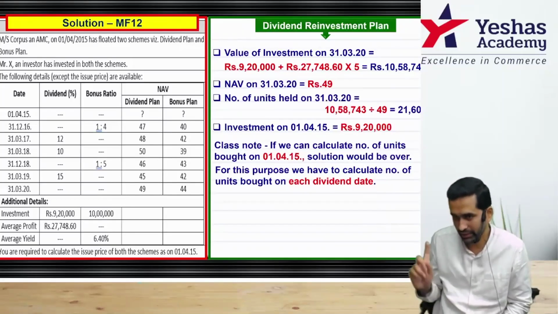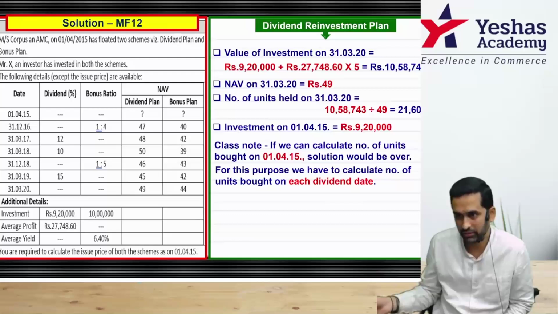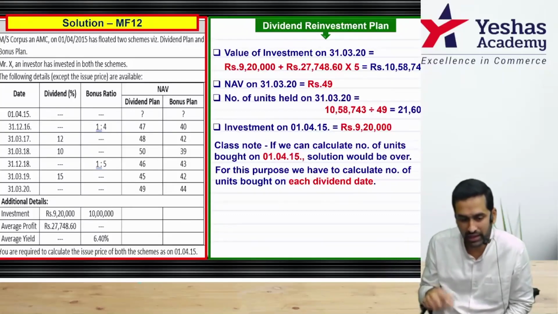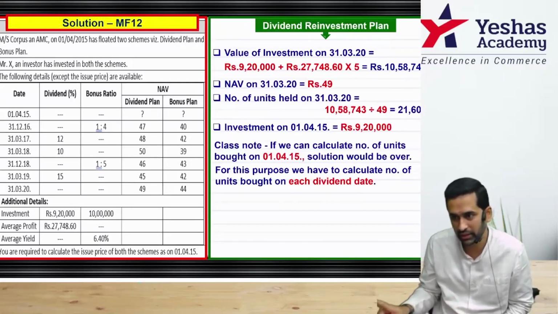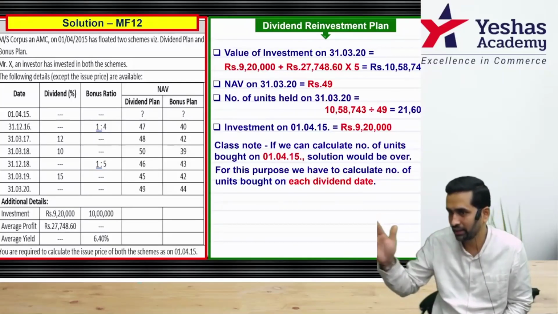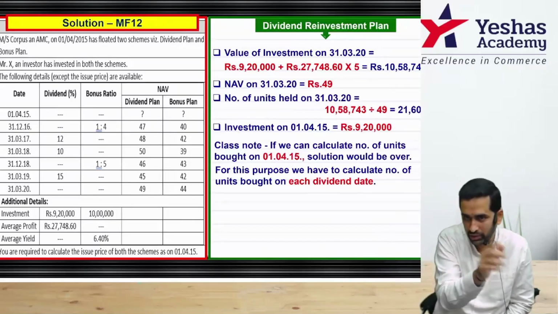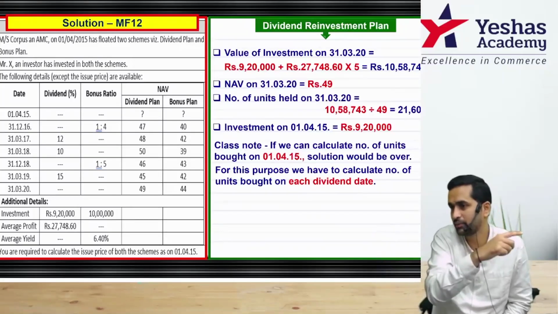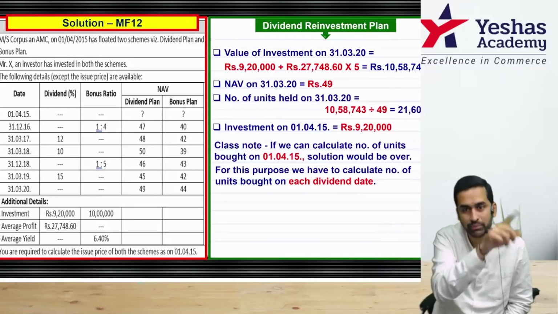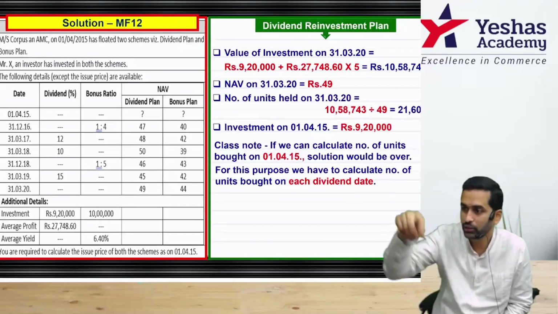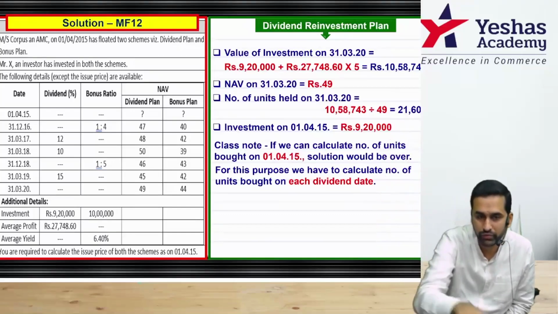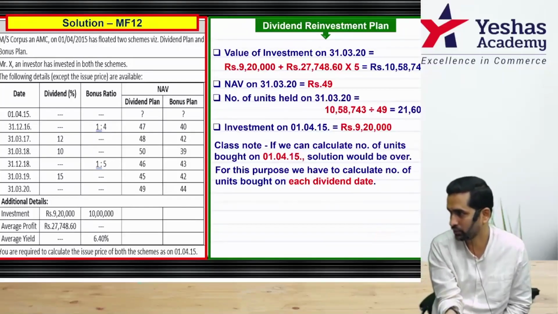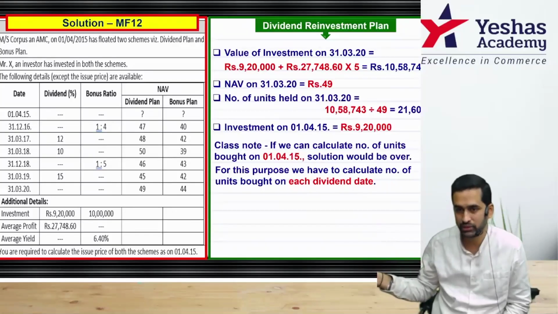Able to follow? Let me quickly repeat this. 21607 is the units that you have after the last dividend got reinvested, and that last dividend was on 31/3/2019. That means an equation will go something like this. Number of units held before plus dividend reinvested is equal to 21607. Let the number of units held before be X. Then X plus X into 10 rupee face value into 15% dividend divided by NAV on that day, 45 rupee as per the question, should be equal to 21607.